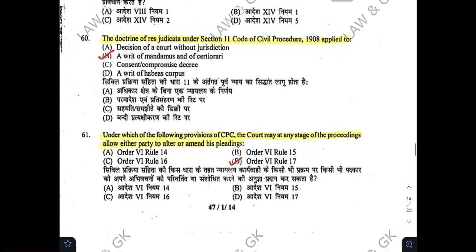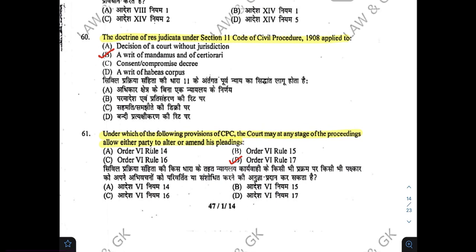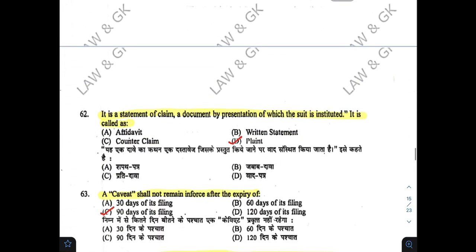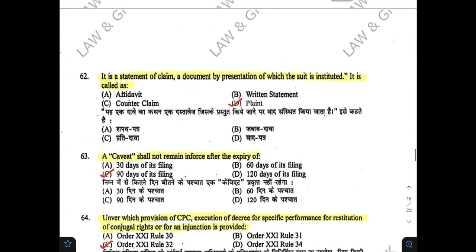B. The doctrine of res judicata under section 11 of CPC 1908 applies to B. Under which one of the following provisions of CPC the court may at any stage of proceedings allow either party to alter or amend his pleadings? D. A. It is a statement of claim, a document by presentation of which the suit is instituted. It is called as D.